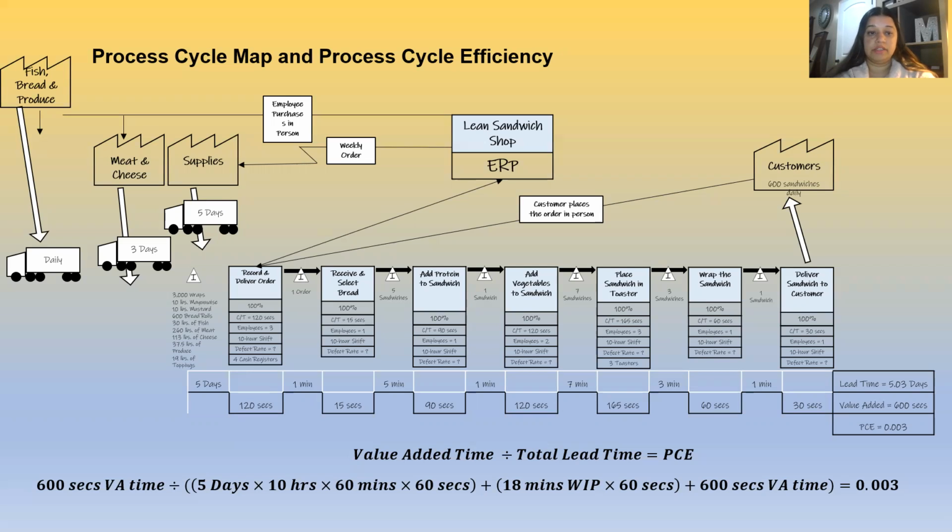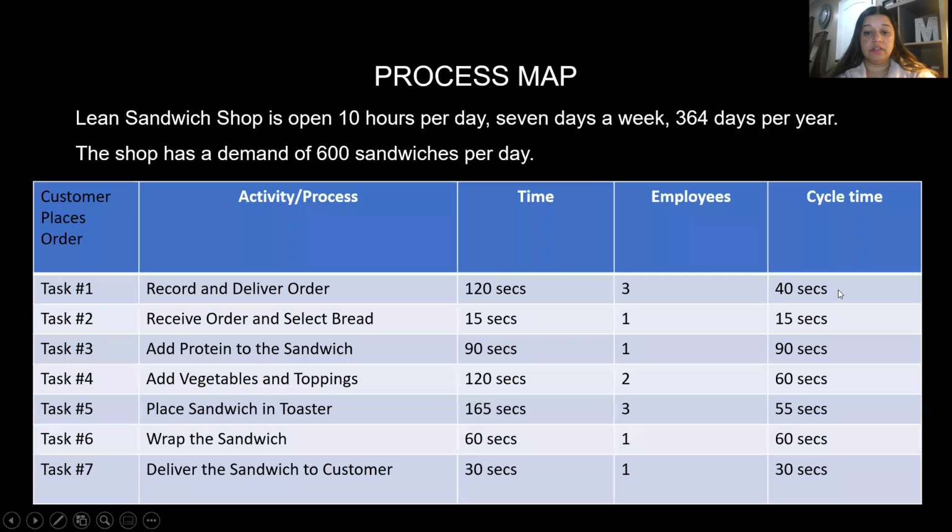In the middle, you can see the sandwich building process, and then the suppliers until the sandwich reaches the customer. The total lead time for this process from supplier to customer is around 5.03 days. A detailed process map really helps us visualize what's going on with the business.